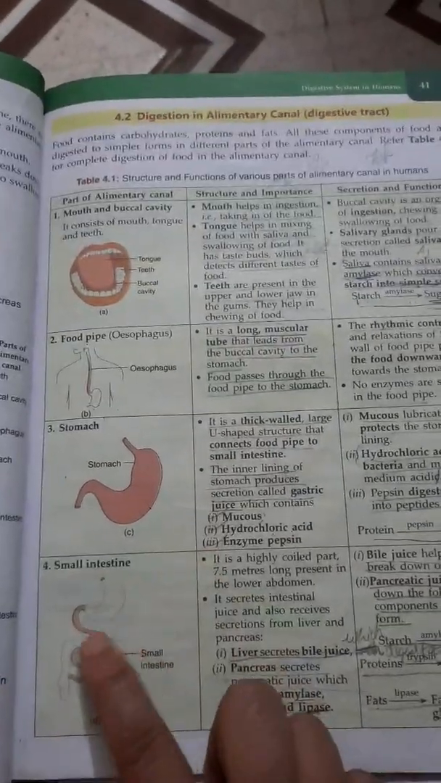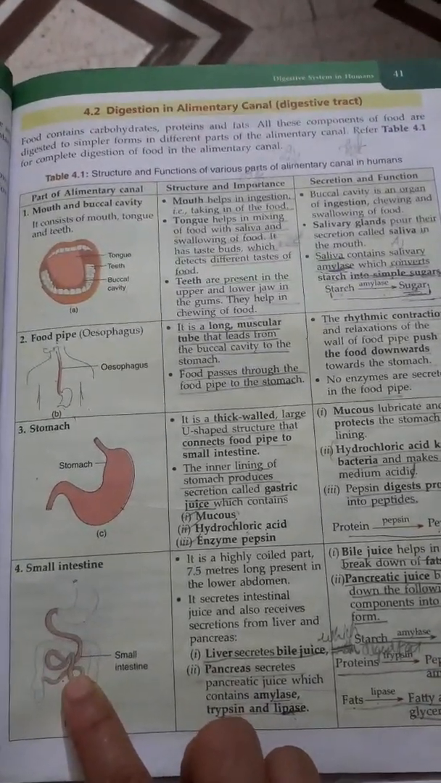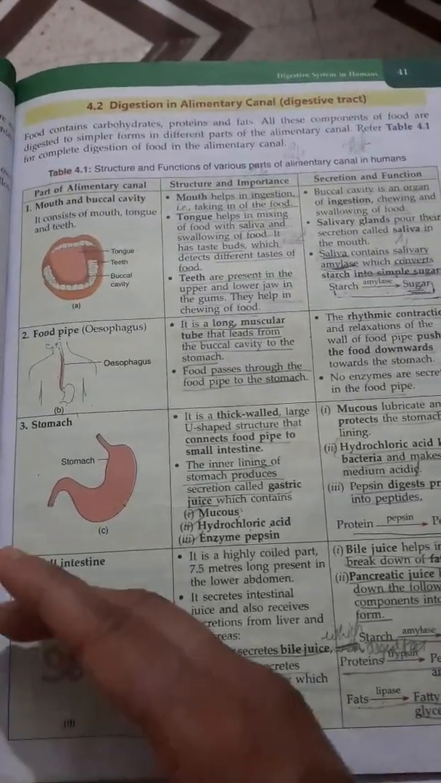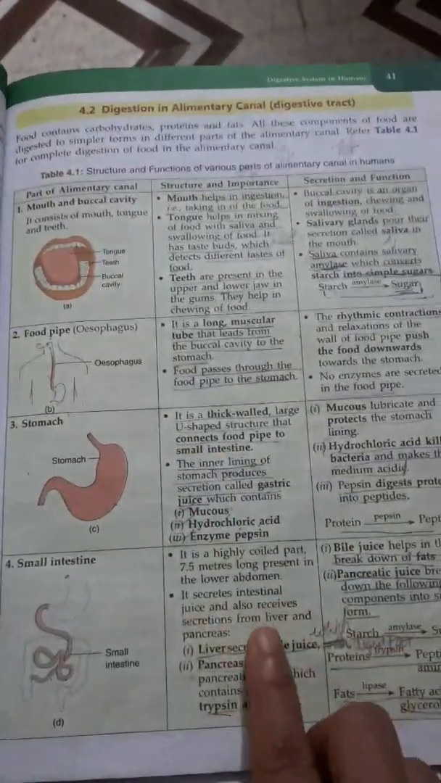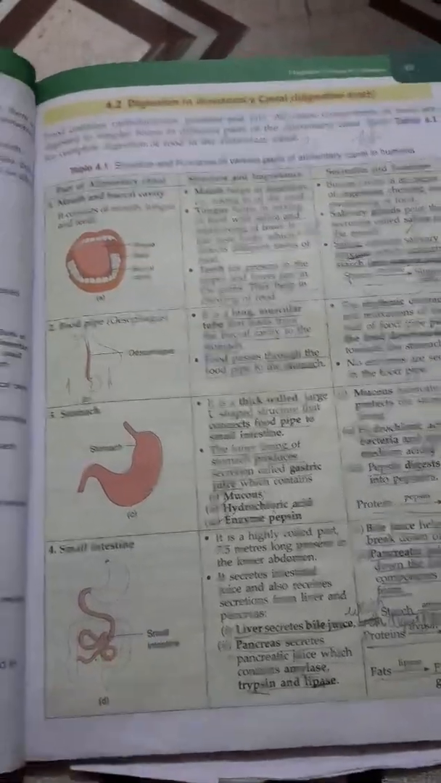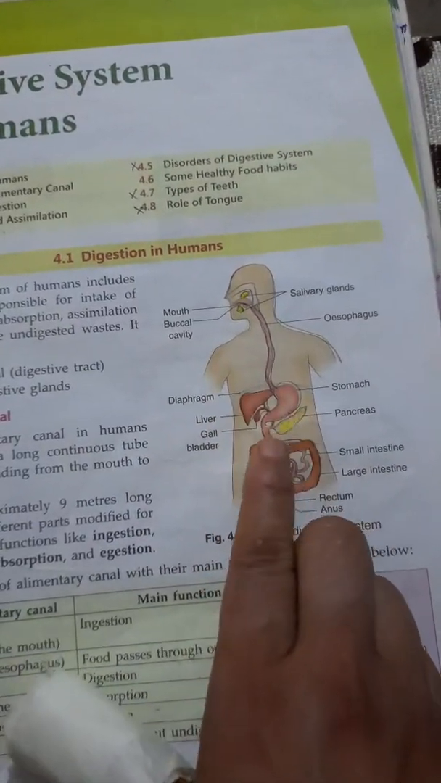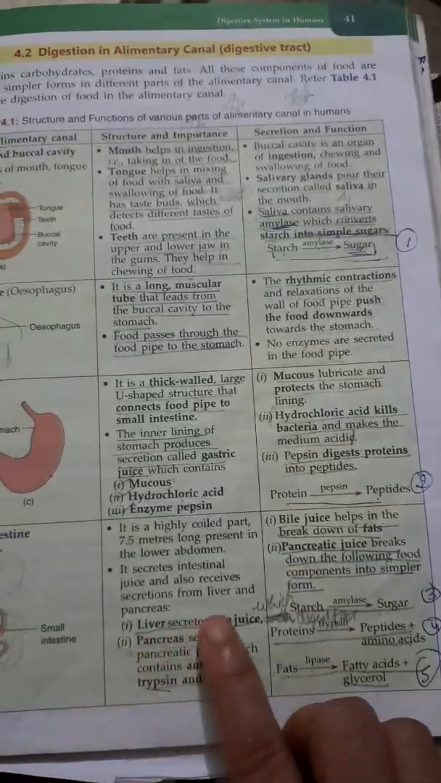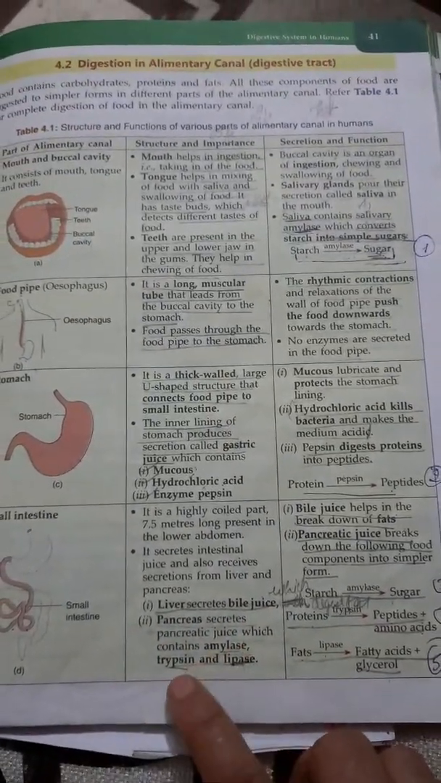Next, the small intestine. This is a coiled structure. You can see it is 7.5 meters long and present in the lower abdomen, meaning the lower part of the body. It secretes intestinal juices and also receives juices from the liver and pancreas. Here you can see the juices from the liver and pancreas are also poured into the small intestine. The liver secretes bile juice. The pancreas secretes amylase, trypsin and lipase.